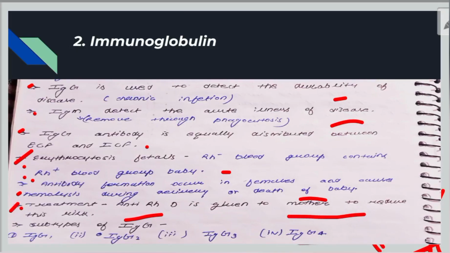And what are the serotypes of IgG? These serotypes are IgG1, IgG2, IgG3 and IgG4. So these are the serotypes of IgG.